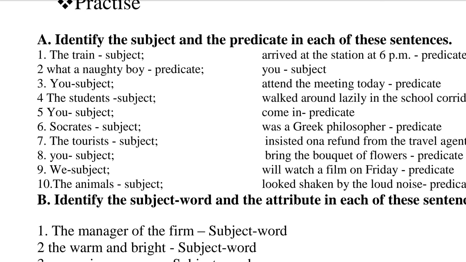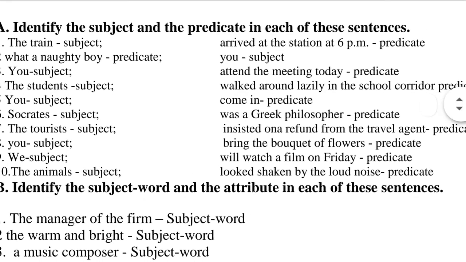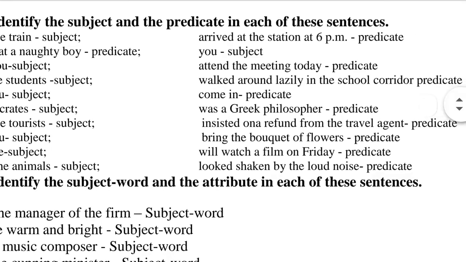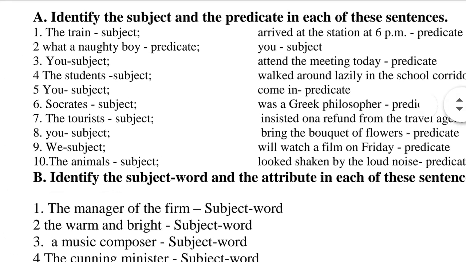Socrates is the subject, was a great philosopher is the predicate. Question 7, the tourist, angry and tired, insisted on a refund from the travel agent. So here the tourist is the subject, insisted on a refund from the travel agent is the predicate.